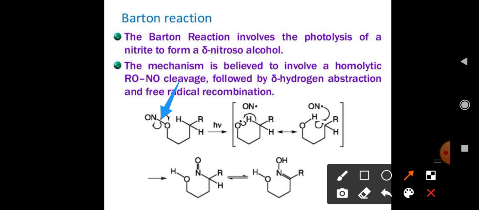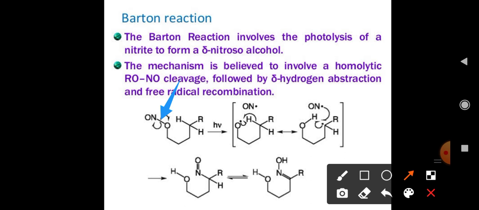After that, the abstraction of delta hydrogen takes place to form the product. In this reaction, you can see that the abstraction of hydrogen, that is delta hydrogen, is one of the most important steps for the completion of the reaction. This Barton reaction actually commences with a photochemically induced cleavage of nitrite, that is the NO bond.